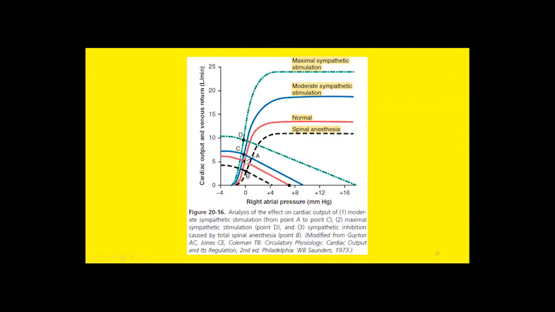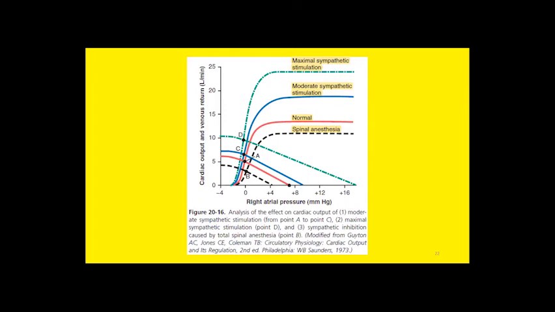Now what we have done is we have stimulated the heart by the sympathetic division of the autonomic nervous system. So if you stimulate the heart with sympathetic nerve fibers, you are going to increase the cardiac activity. Remember, sympathetic stimulation increases all the cardiac activities. It increases the force of contraction of the heart. It increases the cardiac output. Similarly, if you inhibit the sympathetic supply, this will give you an opposite response.